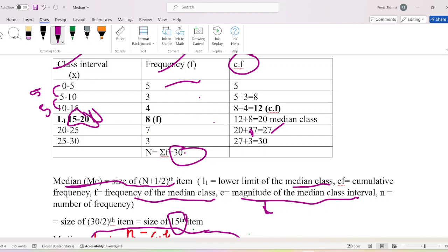CF, frequency will be this one, 8. This is the frequency, this is L1, and CF will be the value above the median class. The value above the median class is 12.